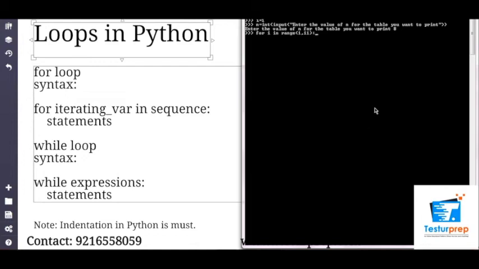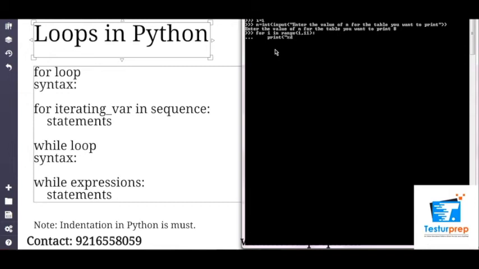Now that we've entered the for sequence, let's now print what we want. Now again, you see I've given the space here, I've pressed the tab to indent my next statement. I write print and then double quotations, whatever variable I want to print, I will print with the help of %d.